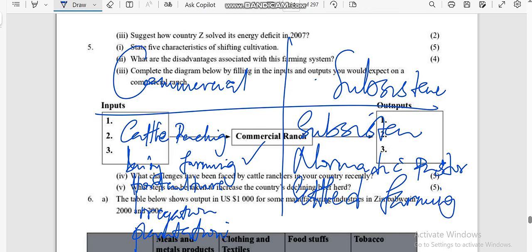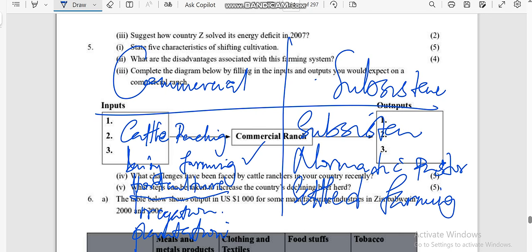Then inonzi dairy farming. This is keeping of cows for milk and milk products like yogurt. Kuchengeta mombe dzemukaka chete. And horticulture ndo panopindawo growing of flowers and stuff like that.